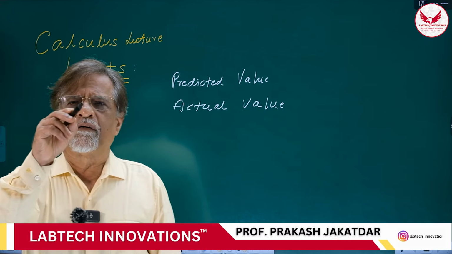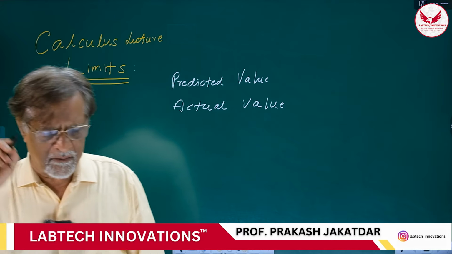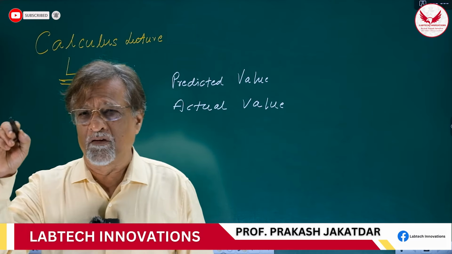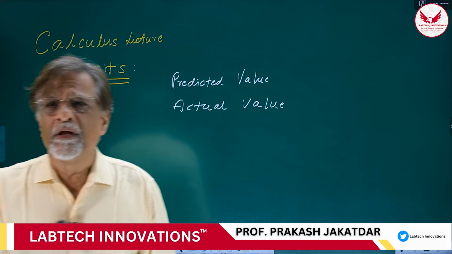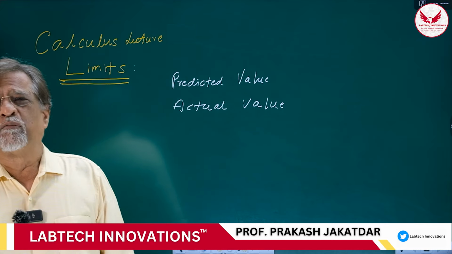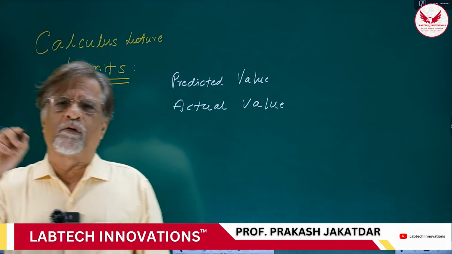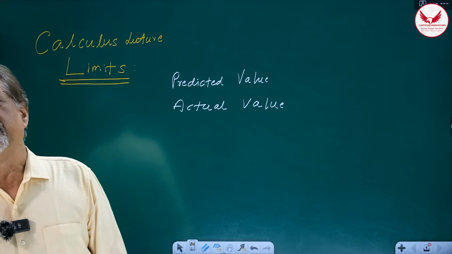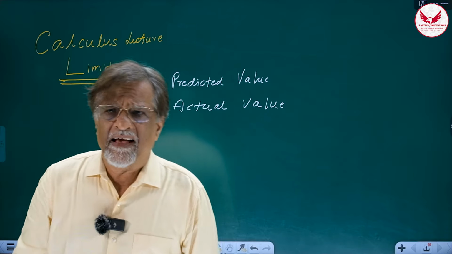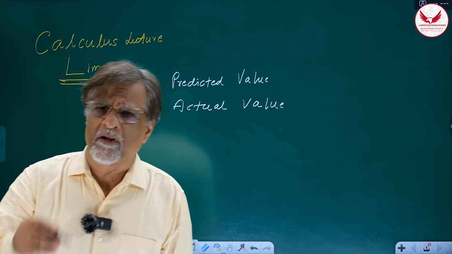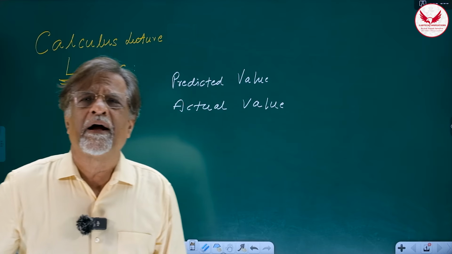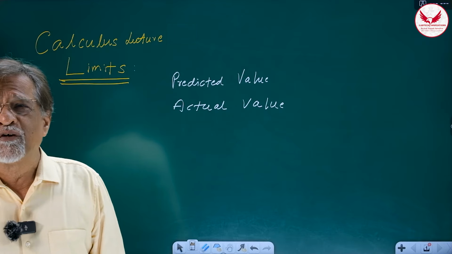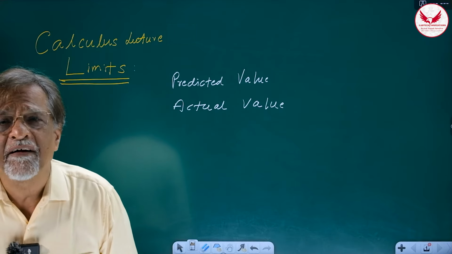So you will calculate: 40th minute, it is what? It is 100 kilometers per hour. Then 41 minutes, it is 100 kilometers per hour. 42 minutes, it is 100 kilometers per hour. 43 minutes, 100 kilometers per hour. So he now says that whenever it reaches the Indian border, according to his calculation, the speed of the aircraft may be 100 kilometers per hour. That is his prediction. Is it guaranteed that it will fly at 100 kilometers per hour when it reaches the Indian border? No. Might be that an Indian missile hits it and the speed will become 0. So the actual speed was 0, whereas the predicted speed was 100 kilometers per hour.